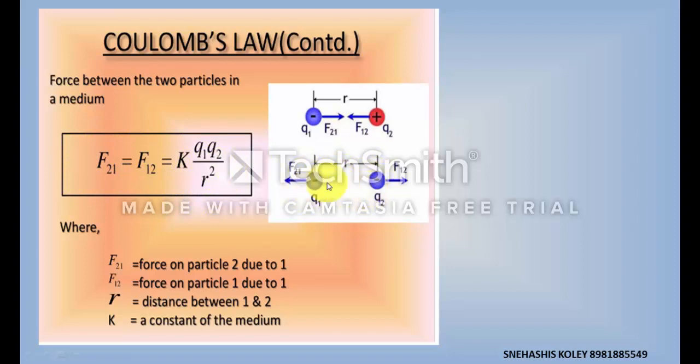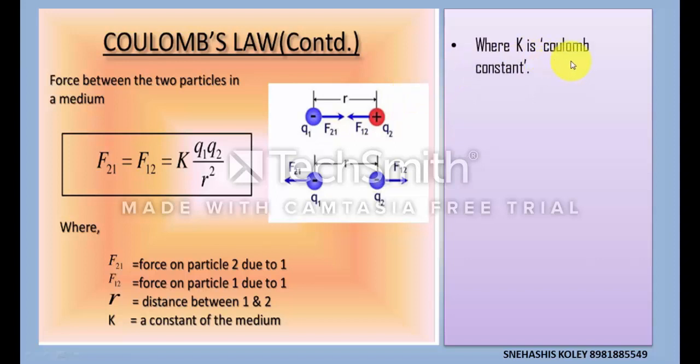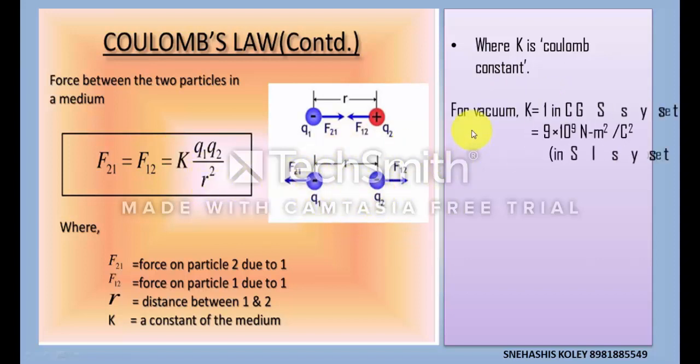If both charges are of the same type, they will feel a repulsive force of equal magnitude. If the two particles are of opposite charge, they will feel an attractive force of equal amount. That force is k into q1 q2 by r square, where k is the Coulomb constant, q1 and q2 are the charges of the bodies, and r is the distance between the two bodies. For vacuum, k is 1 in the CGS system and 9 into 10 to the power 9 Newton meter square per Coulomb square in the SI system.